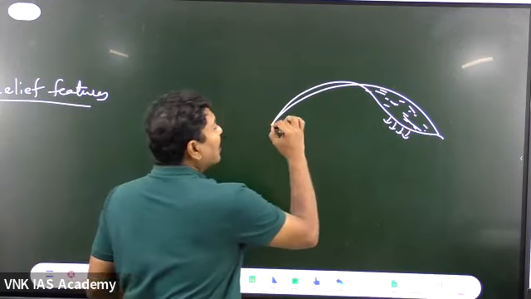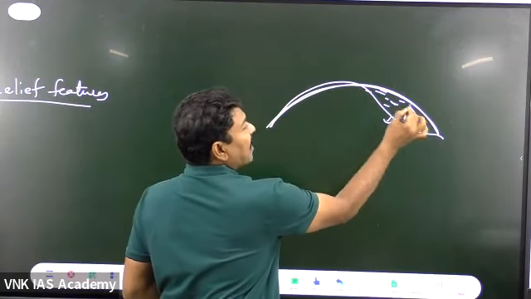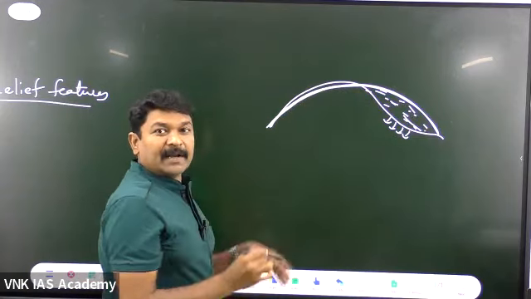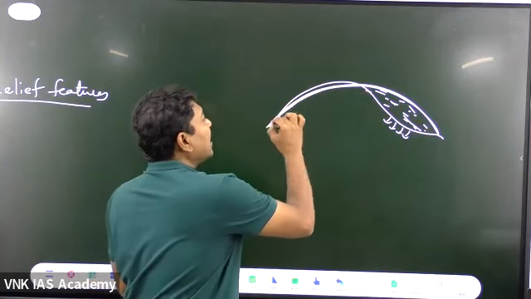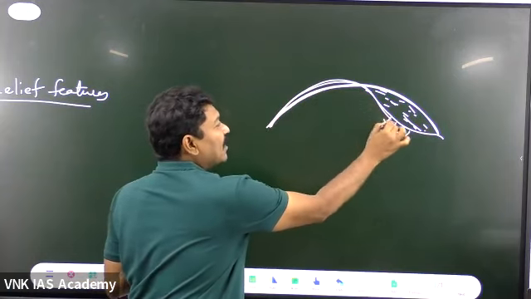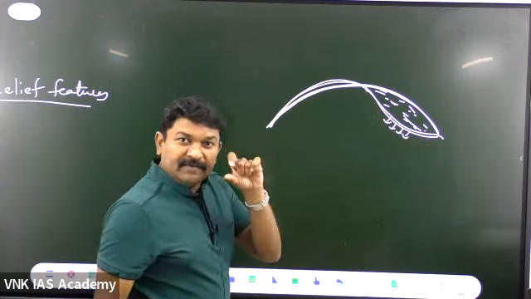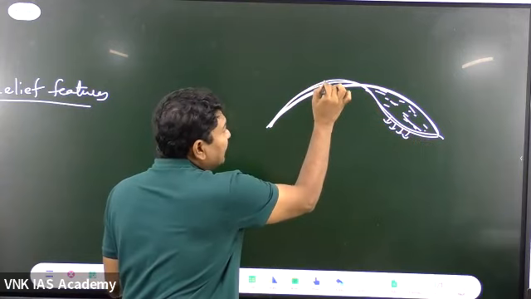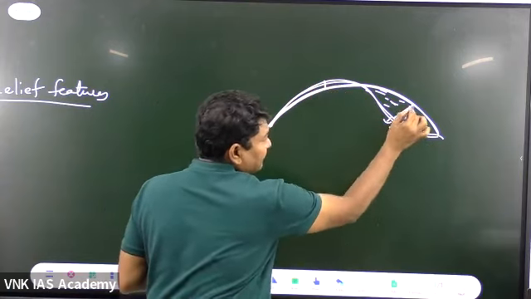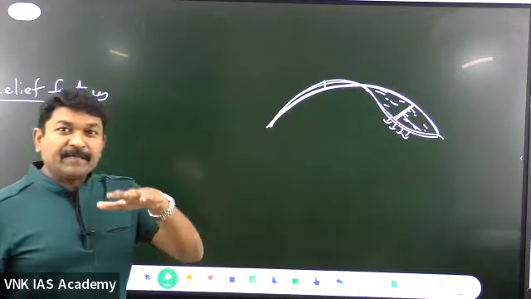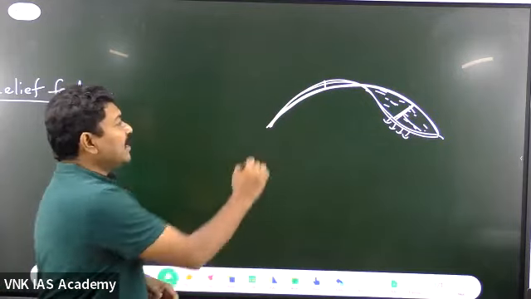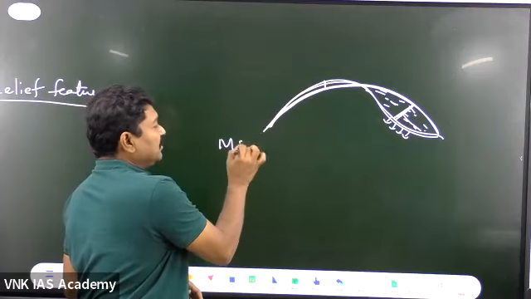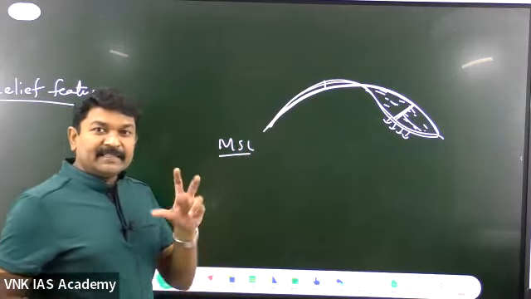Earlier, all of it was at one place, at one height. But right now, some of the areas got elevated, some of the areas are depressed. Could you see this deviation? This is the deviation, the deviation from the earlier position. What is the earlier position? Normally called the mean sea level. The deviation from the mean sea level.